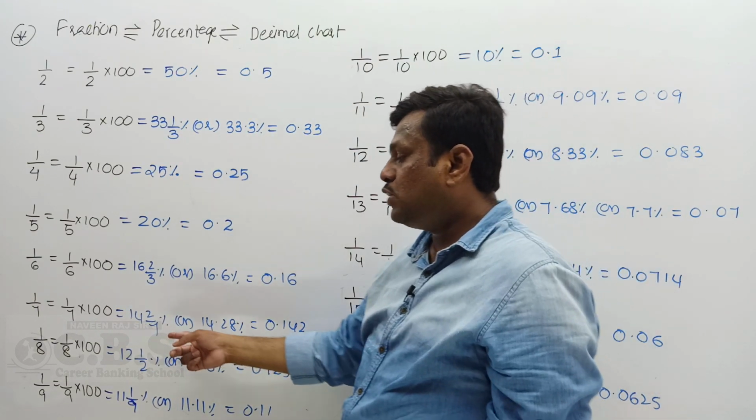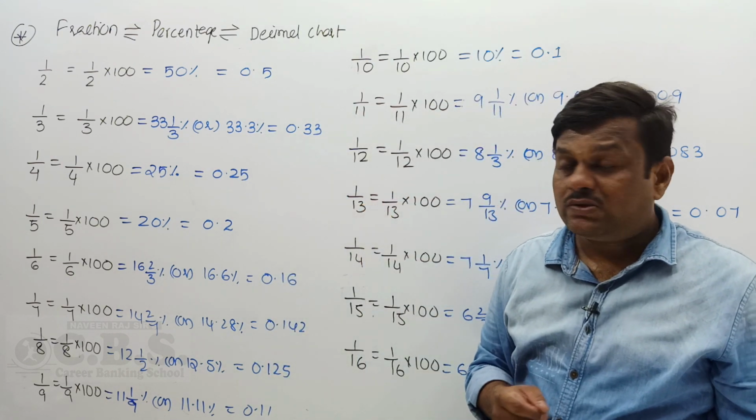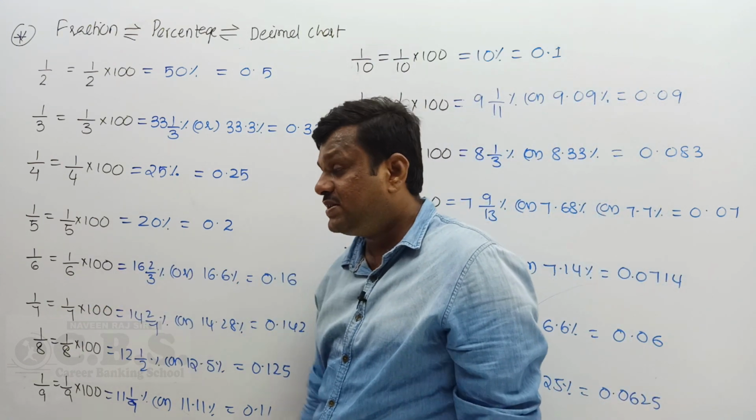1/7 of 100 is 14 2 by 7%. If you see 14 2 by 7%, you take definitely the fraction 1 by 7 value.